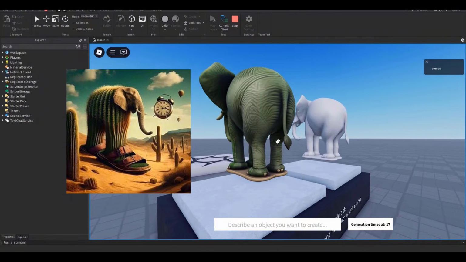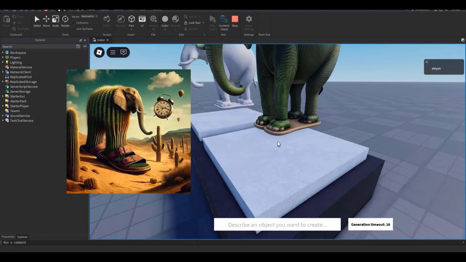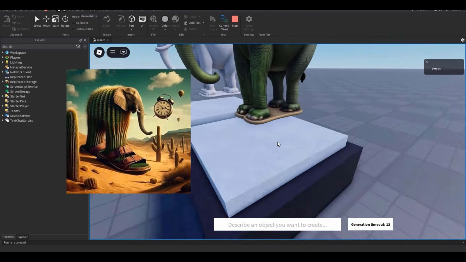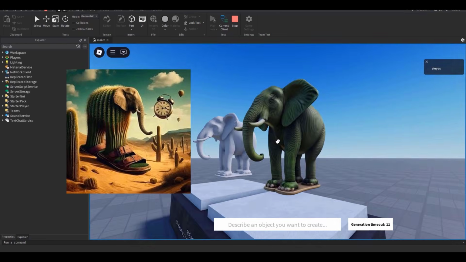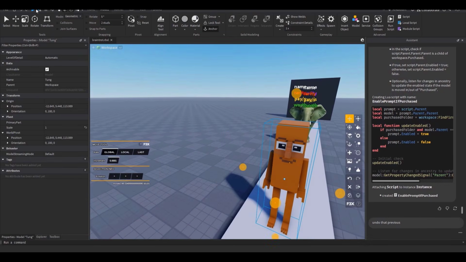They actually made an elephant and they just made him green. And they gave him sandals? I don't know what the hell that is, not sandals. He's literally on like a wooden board. Oh my god. Okay, before I continue on and adding in the steel, I'm gonna make it so you can